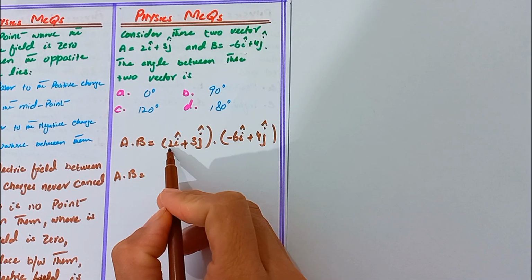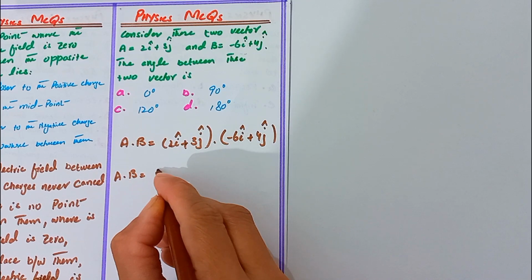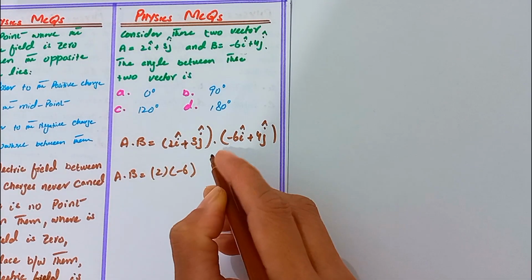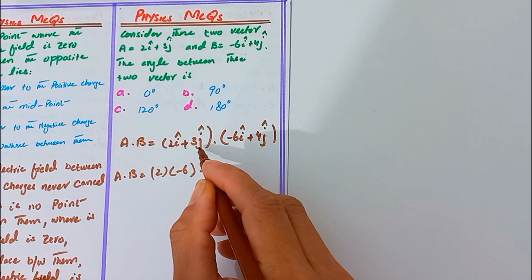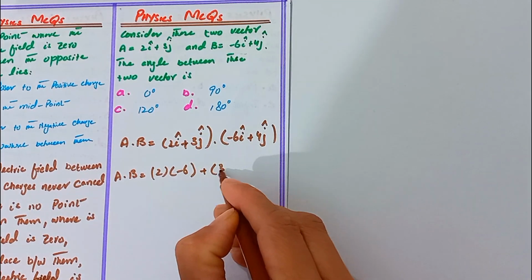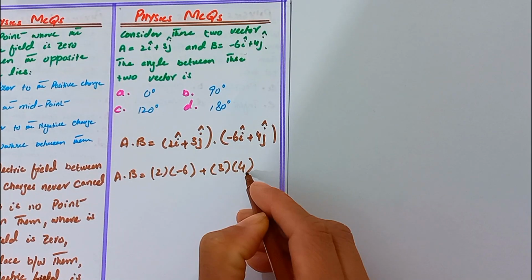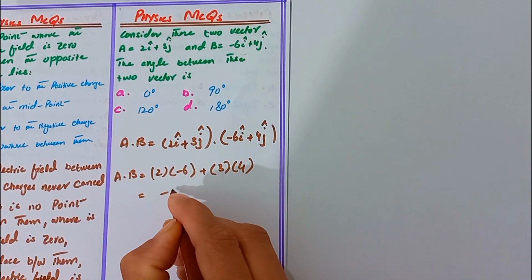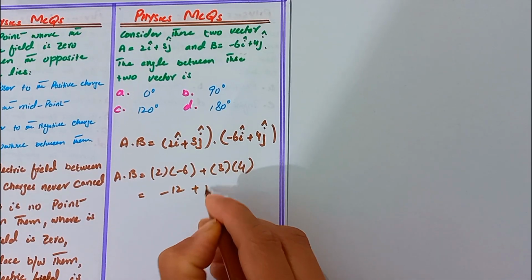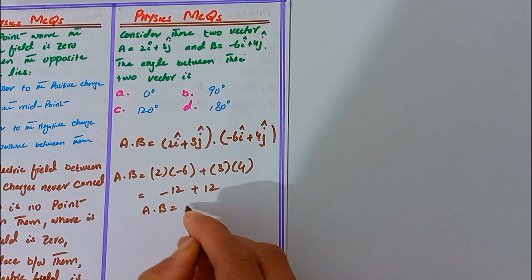So here, for i, it is 2 and -6, so 2 multiplied by -6, plus for j, 3 multiplied by 4. So 2 sixes are -12, 3 fours are 12. So A·B is equal to 0.